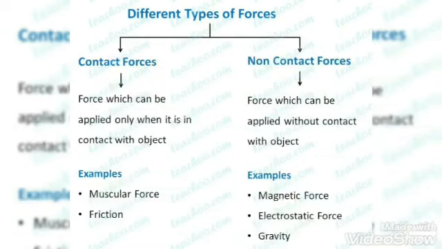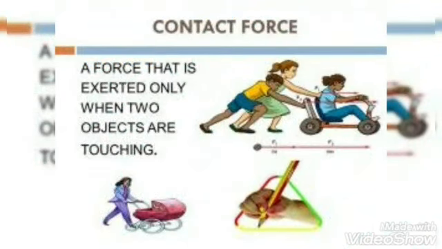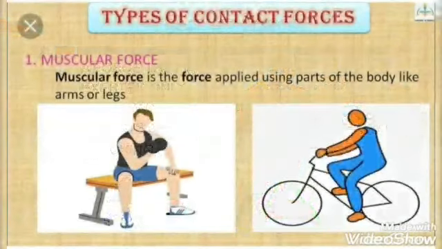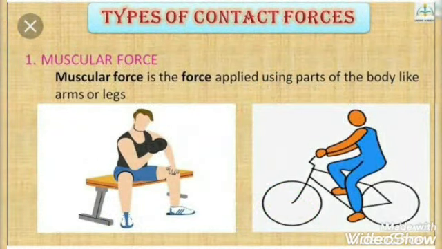Now let's see some types of forces. Forces can be classified as contact forces and non-contact forces. A contact force is a force that is exerted only when two objects are touching each other. An example of a contact force is muscular force. Muscular force is the force applied using parts of the body like muscles.